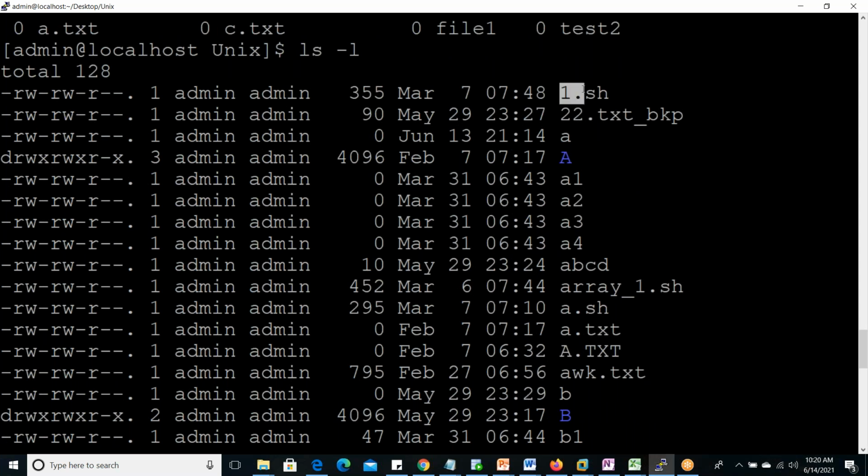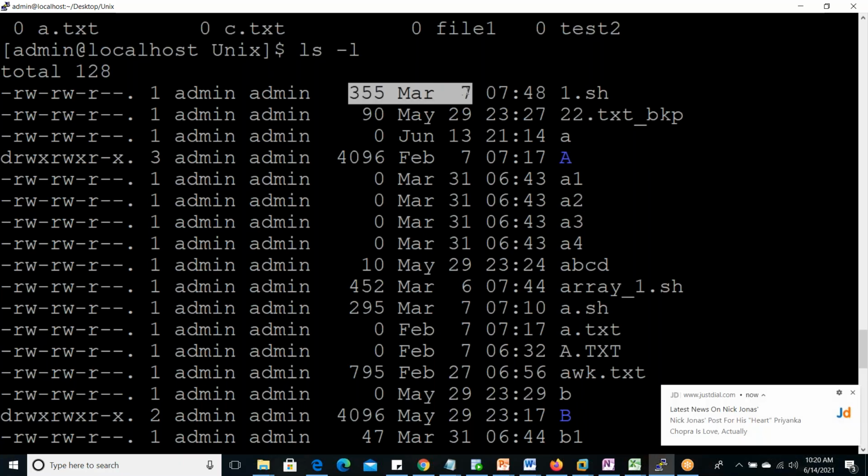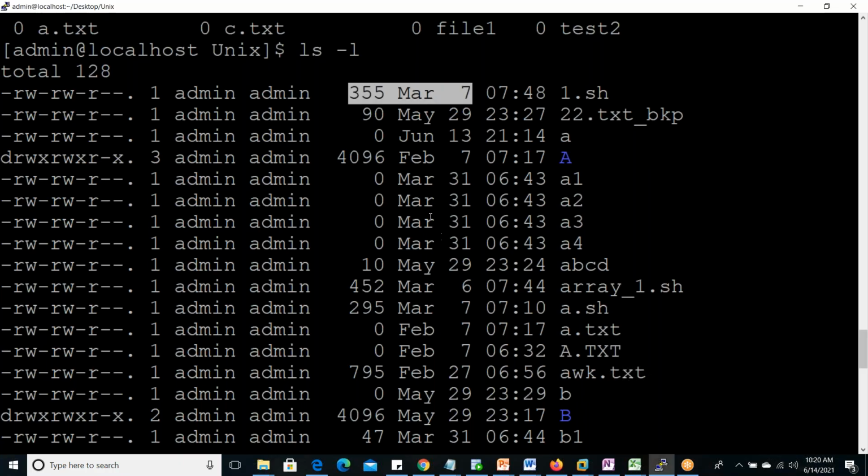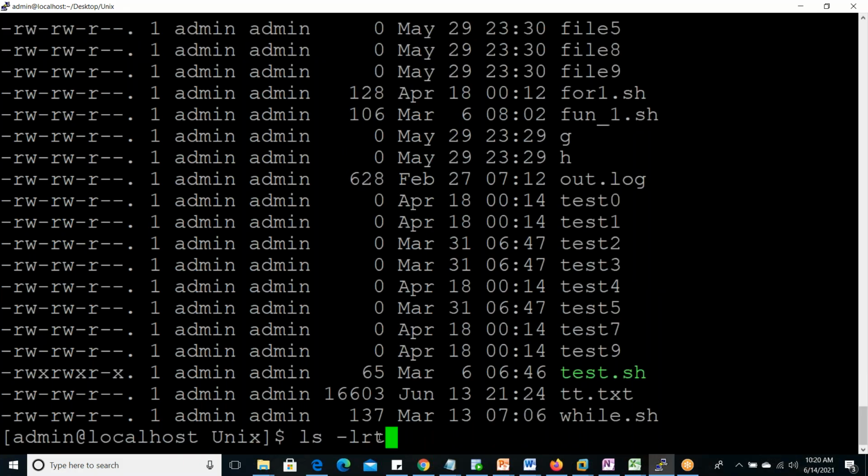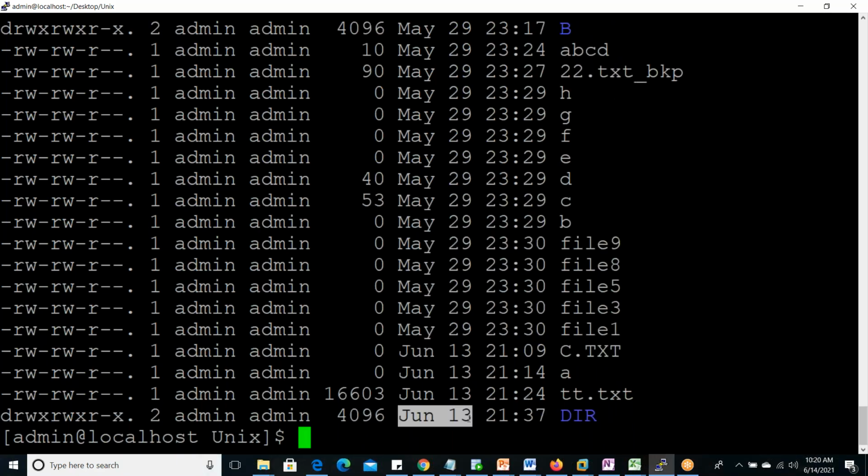Okay, so the sorting is ASCII character wise, 1, 2, 2, A. Now if we want to sort date wise, then T also we have to mention. And if T is mentioned and you are using R, then this R will reverse time wise. Now as you can see, June 13, the latest one is coming below.